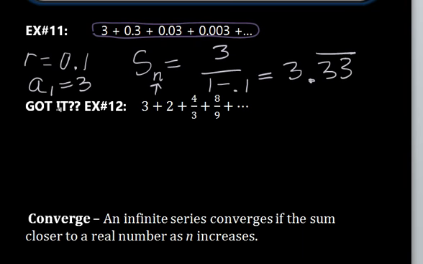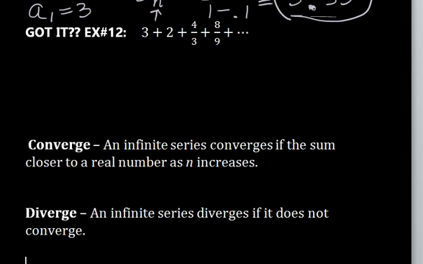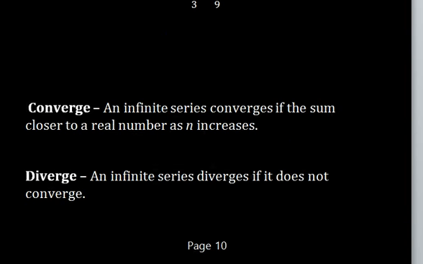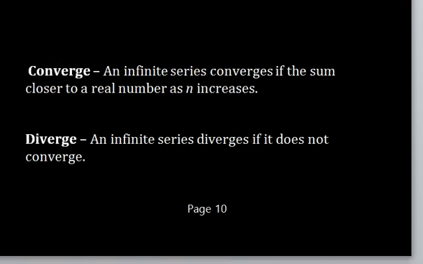This was also very closely related to the sum of the first 20 terms, but if we were to go on and on forever, this series is going towards 3.33. I'd like for you to solve example number 12 for the Got It. And before you do that, I want to come over to the bottom of your page and briefly talk about convergence and divergence.